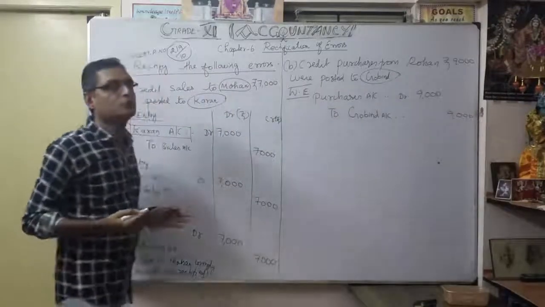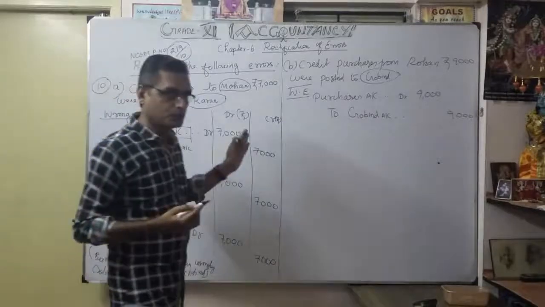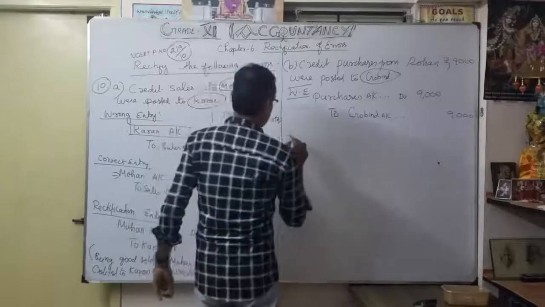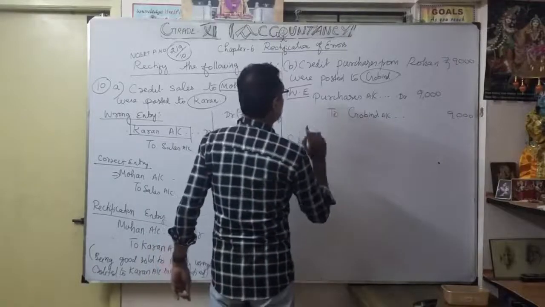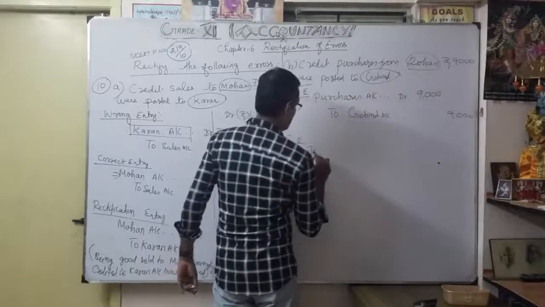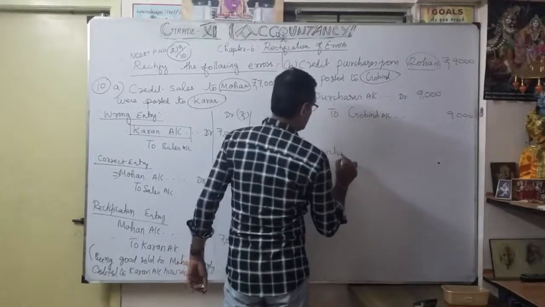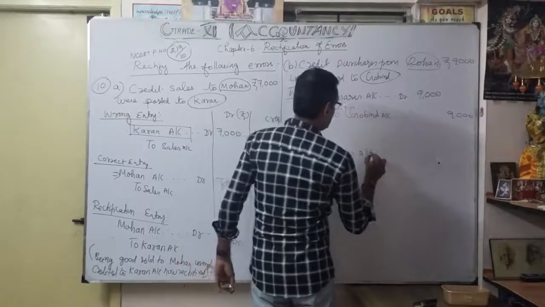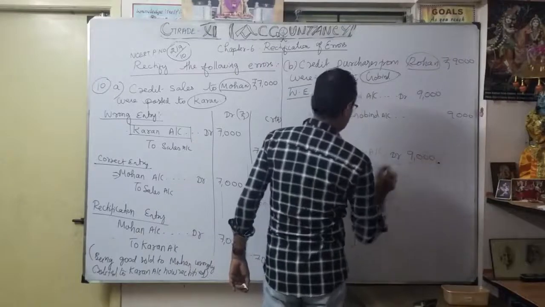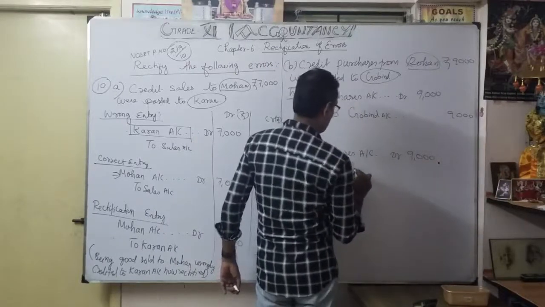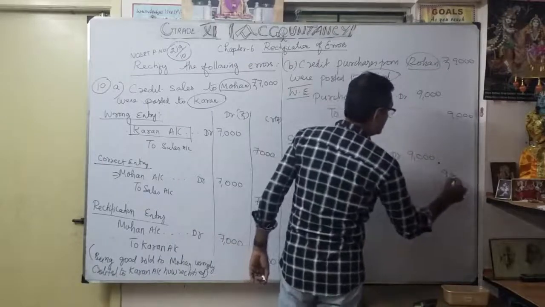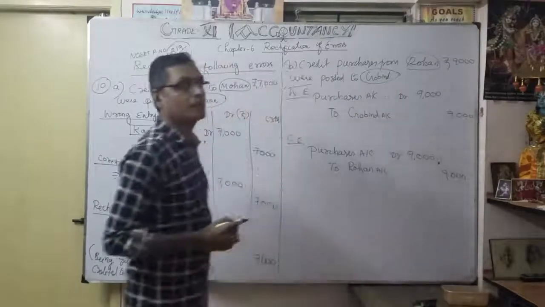Here I am only doing the rectification entry, but you have to write what happened. Each and every entry's narration is very important. So what is the correct entry? Actually purchased from whom? Only Rogan. So purchases account debit, how much? 9,000 to Rogan account. That is the correct entry.